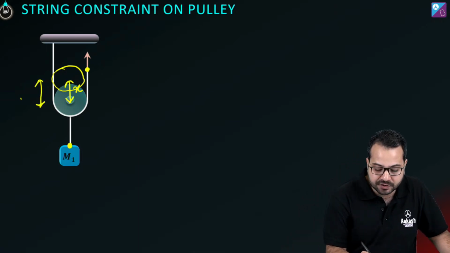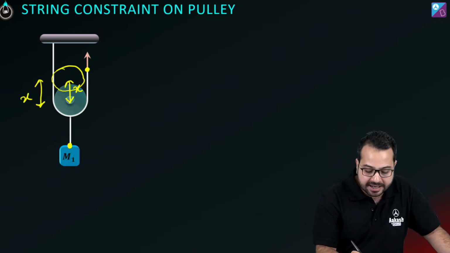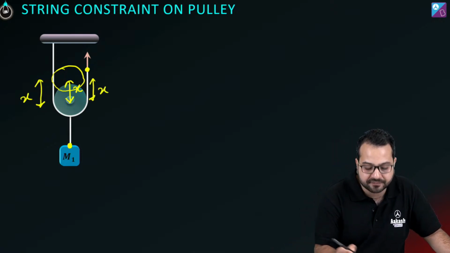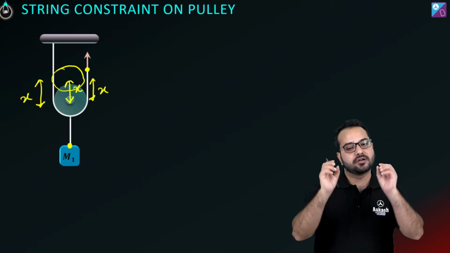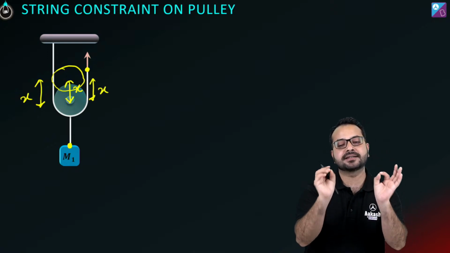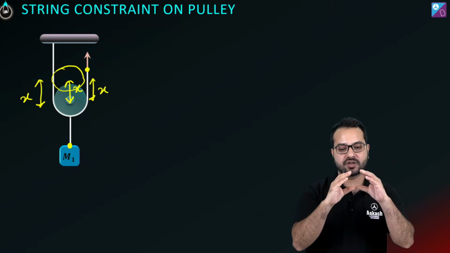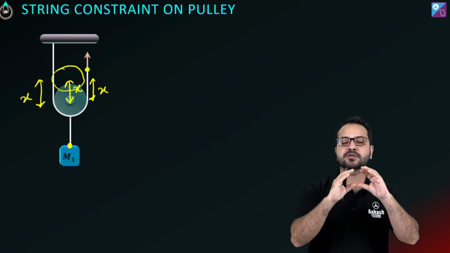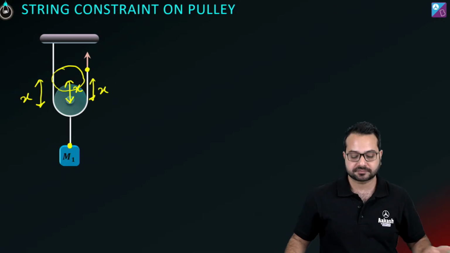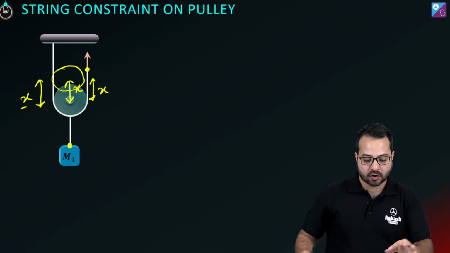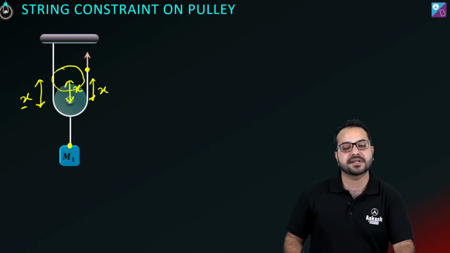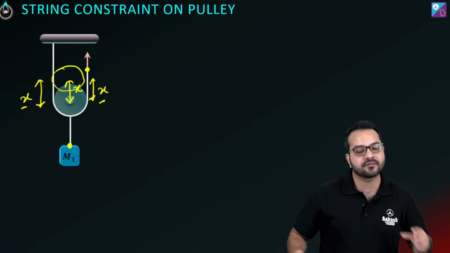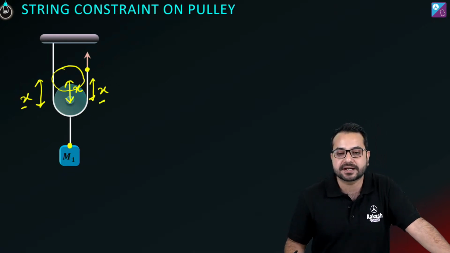X from here is going to become free, and x from here is going to become free. Think about it. Keep the thread as it is, just move the pulley upwards. ठीक है, imagine कर पा रहे हो, बस pulley को ऊपर move कर दो. Then length x of the thread will become free from this side, and length x of the thread is going to become free from this side.